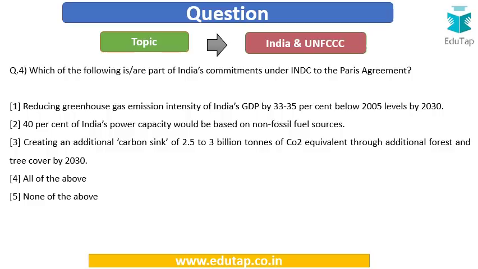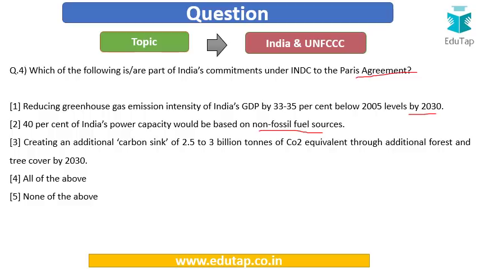Now let's move to the next question. Which of the following is a part of India's commitments under INDC to the Paris Agreement? Options are: reducing greenhouse gas emission intensity of India's GDP by 33 to 35% below 2005 levels by 2030; 40% of India's power capacity should be based on non-fossil fuel sources; creating an additional carbon sink of 2.5 to 3 billion tons of CO2 equivalent through additional forest and tree cover by 2030; all of the above or none of the above.